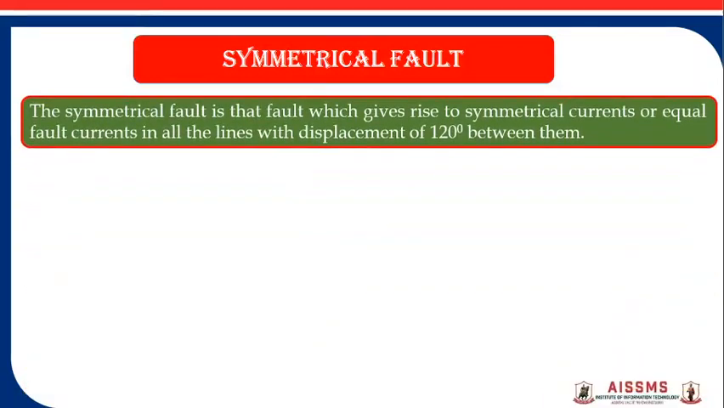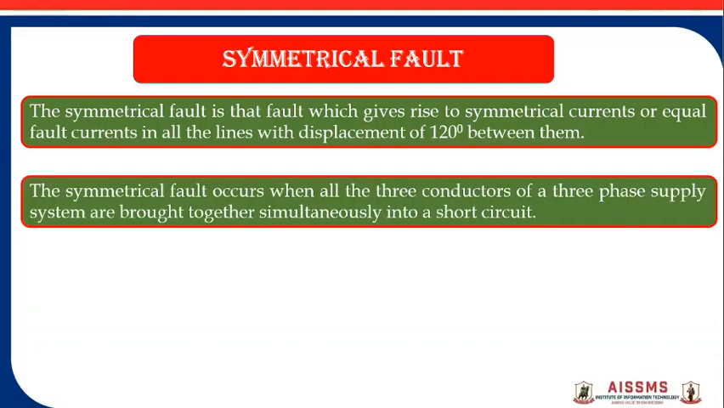The symmetrical fault is that fault which gives rise to symmetrical currents or equal fault currents in all the lines with a displacement of 120 degree between them. So whenever a fault occurs, it gives rise to symmetrical current. Symmetrical current means the currents flowing through all the three phases are the same in magnitude, and at the same time the phase difference between these currents is 120 degree. Such faults are called symmetrical faults.